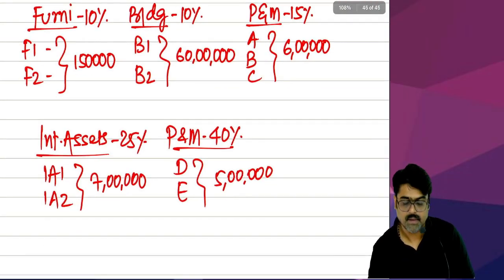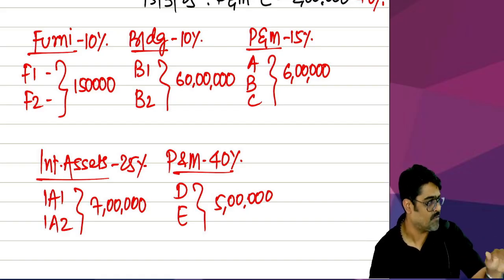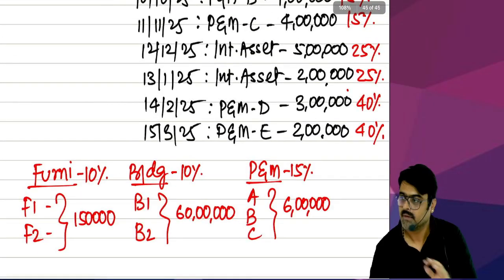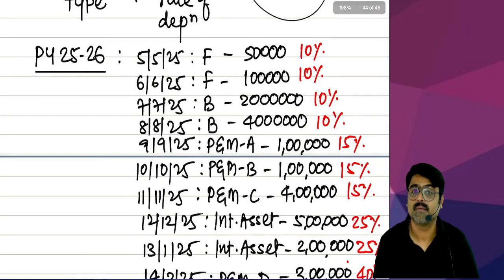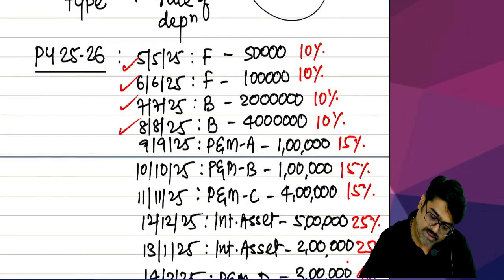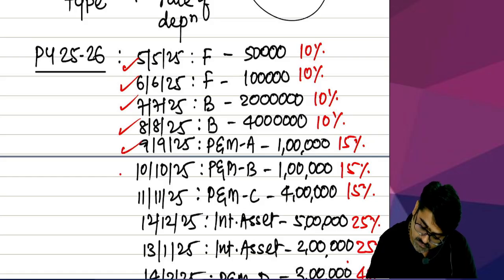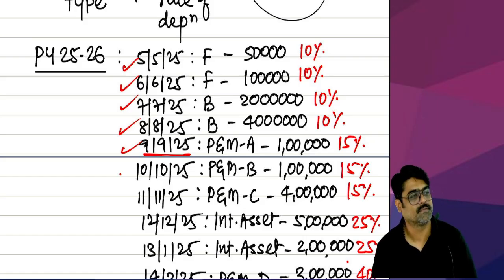Now tell me, in the first block, can you see furniture? Hello? The entire furniture is purchased in this year and put to use in this year. If the date when the furniture is put to use is not given, we will assume that all the assets are put to use on the same date, immediately. So tell me, 1, 2, 3, 4, 5. Five till here. All the assets are put to use before my birthday.